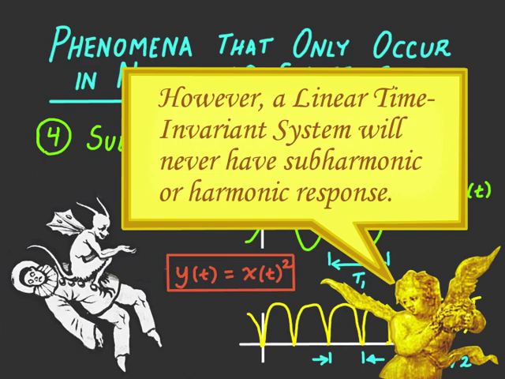That's a very good point. That's very helpful. A linear time invariant system will never have subharmonic or harmonic response. If the input is at a particular frequency, the output will come out at exactly the same frequency. Since linear time invariant systems are the main topic of this course, we'll see that for the vast majority of systems that we'll discuss in this class, they'll have this property. And so if we see a system out in the real world which is not time varying and it displays subharmonic or harmonic response, then we know that that system has to be nonlinear.